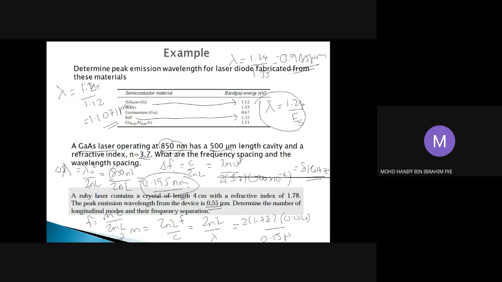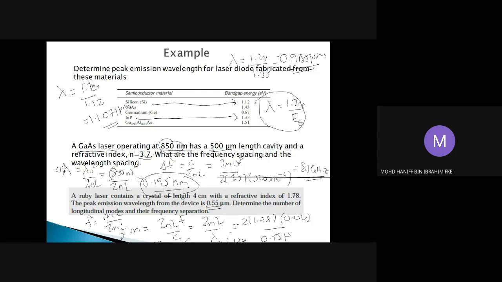Okay, and I think for the frequency separation, you can try to solve this on your own, because it's similar to the above examples, just based on the equation delta f equals c over 2NL. c is known, N is known, and L is also known, so you can straight away find delta f, which is the frequency spacing, and the answer for that will be 2 gigahertz. Okay, that should be the spacing for these lasers.